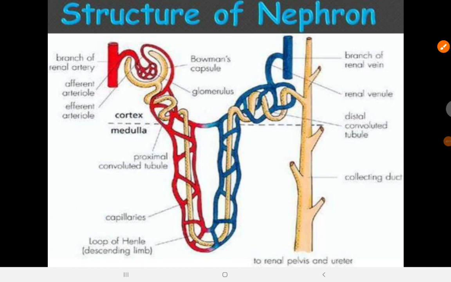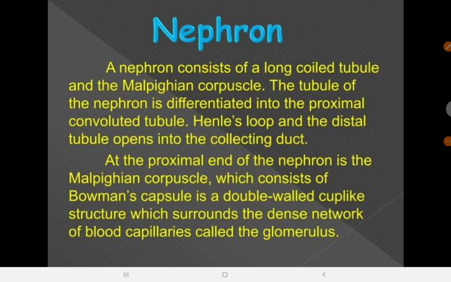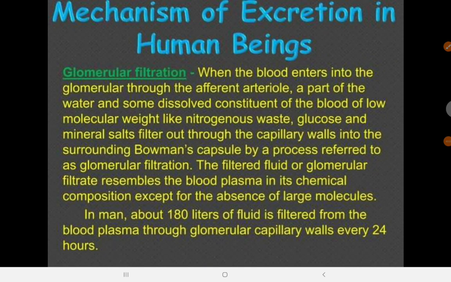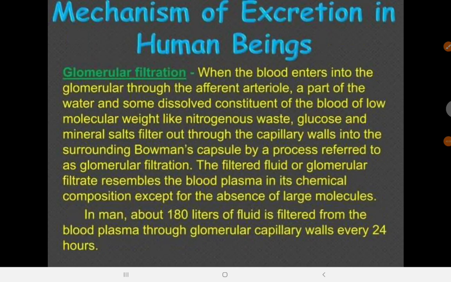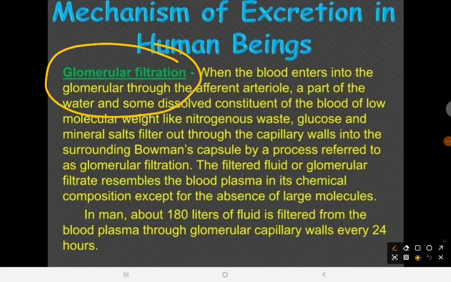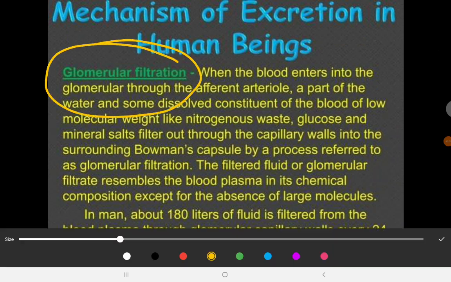Okay, so now the nephron basically consists of a tubule and a Malpighian corpuscle. The tubule of the nephron is differentiated into the proximal convoluted tubule. I've explained all of this. Now the mechanism here, I'll cover quickly. The first is glomerular filtration. What do we mean by glomerular filtration?